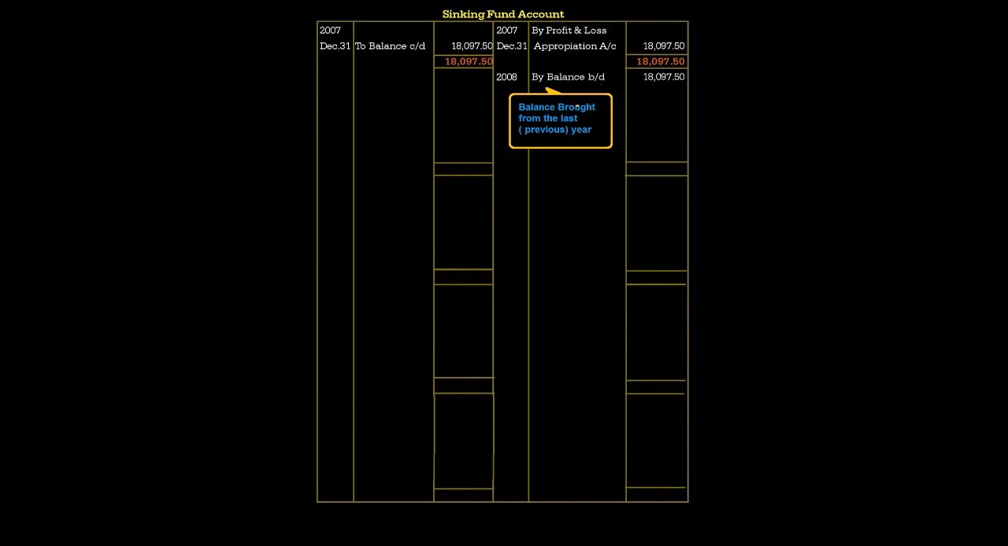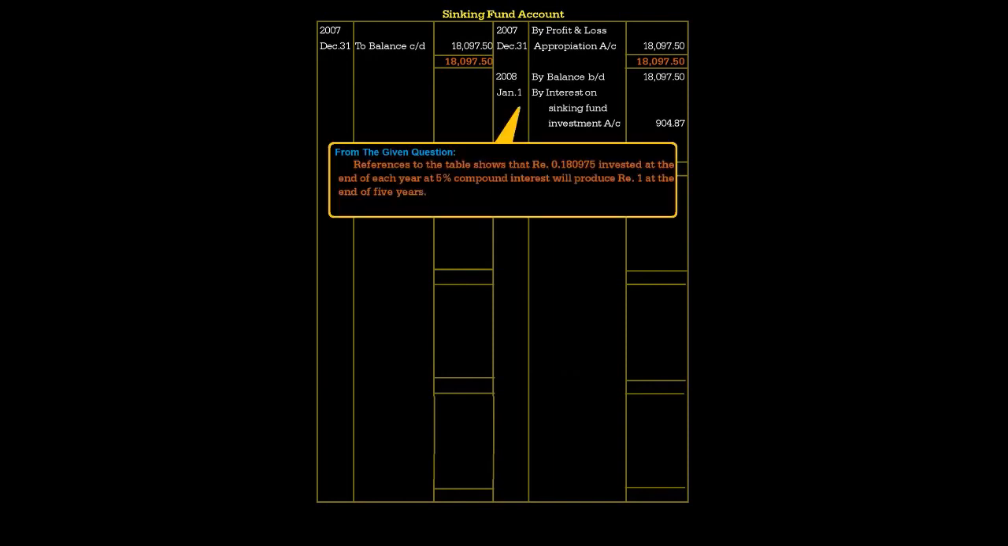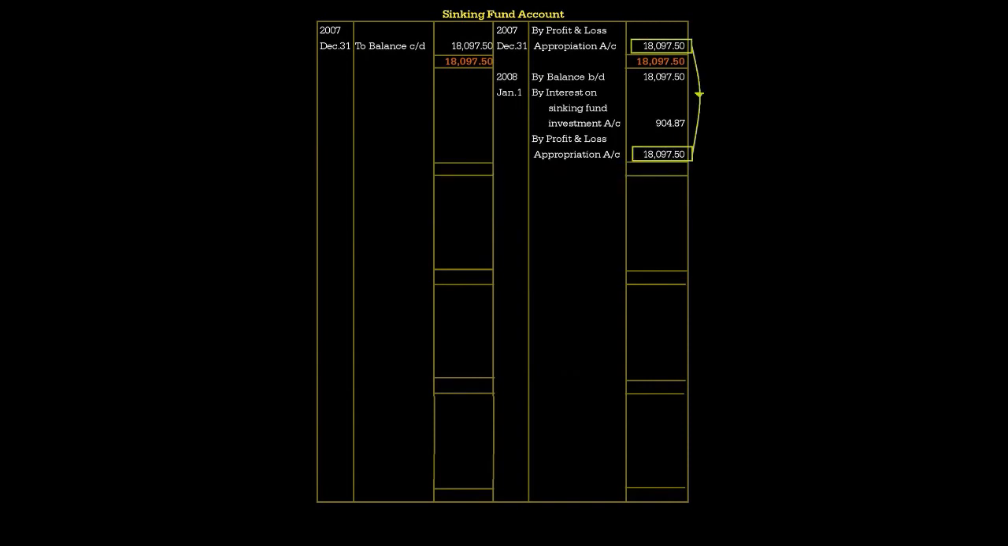Next, we'll go to the second year. We have carried the balance. After that, we'll write the interest. Interest on sinking fund investment account, at whatever percentage is given in the problem, that is 5%. 5% on 18,097.50, that comes to 904.87. So that is the interest on the amount which we have invested at the end of the first year. We are going to get interest for that in the second year. That also will be invested. So after that we'll write the next appropriation. Once again the second installment by profit and loss appropriation account 18,097.50. Total of the account is 37,099.87. So we'll carry the amount to the third year.